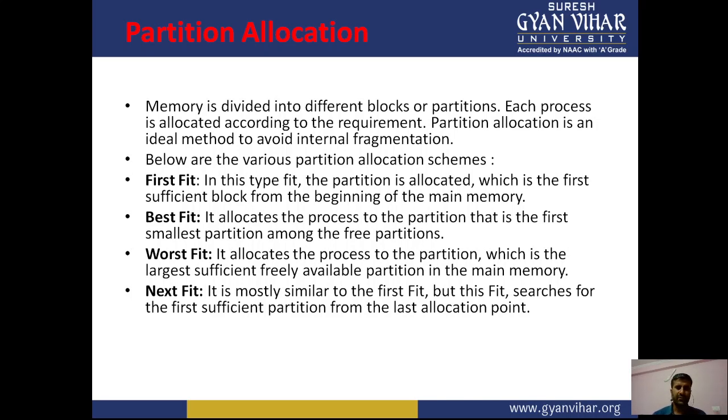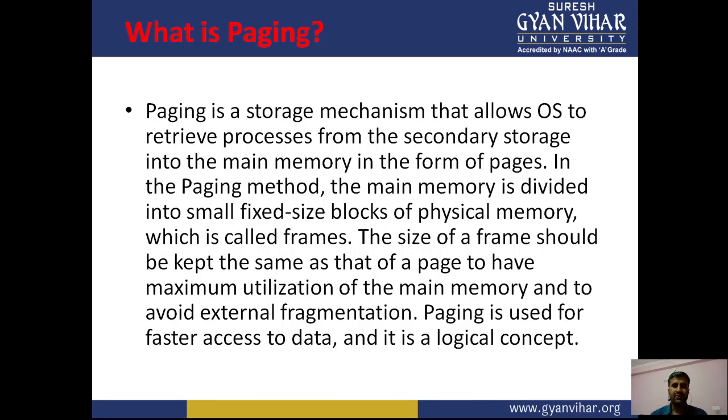Next fit is similar to first fit, but it searches for the first sufficient partition from the last allocated partition.